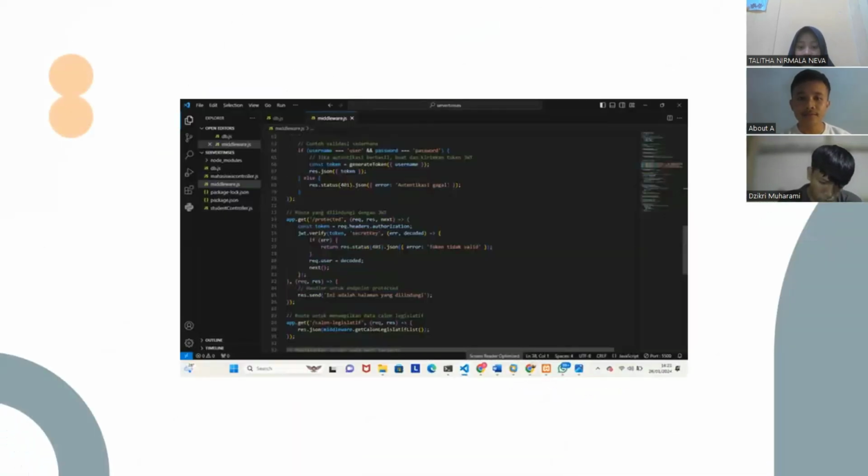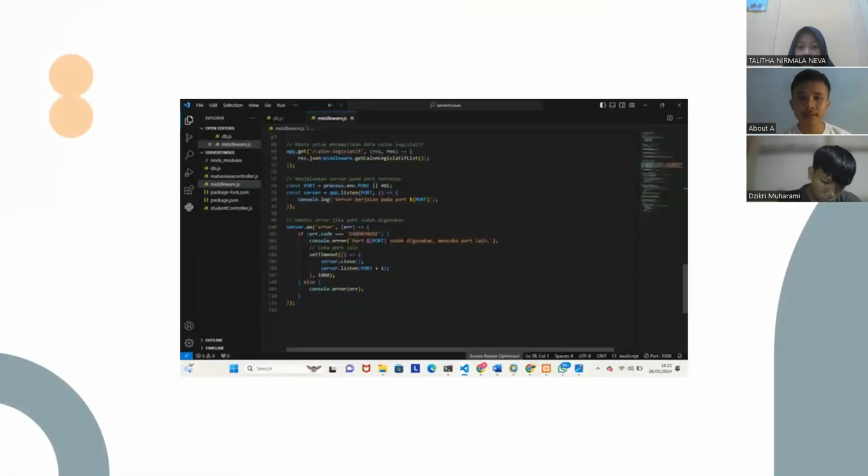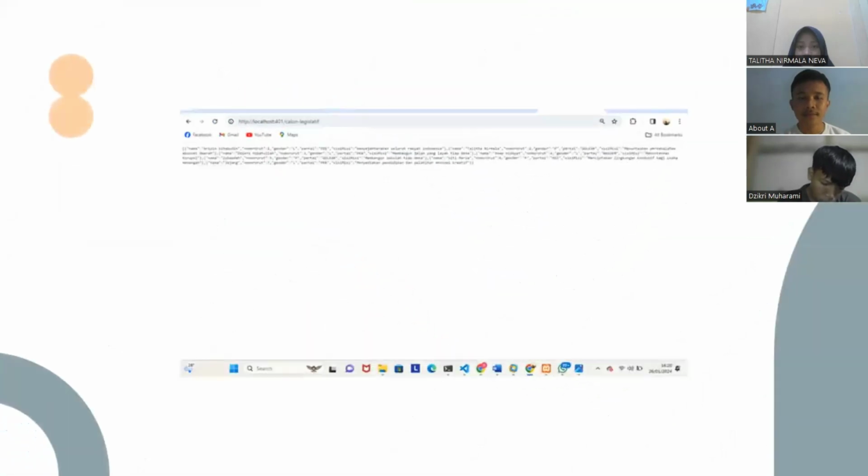Next. We can call the data or middleware by typing localhost as in the sample in the image. So, and this is the result from the data we created earlier.